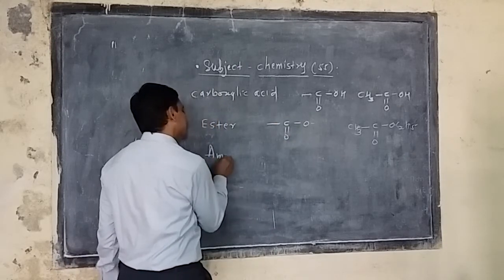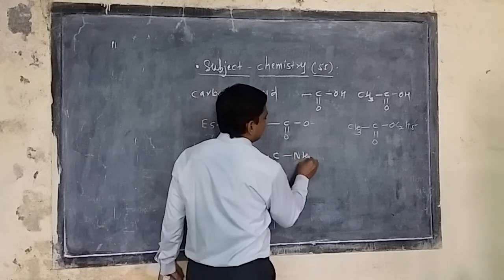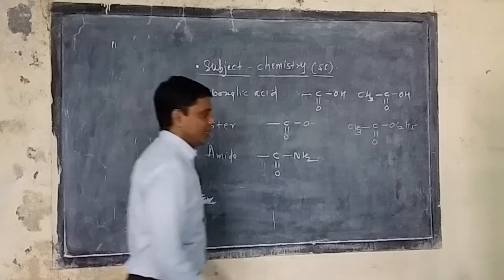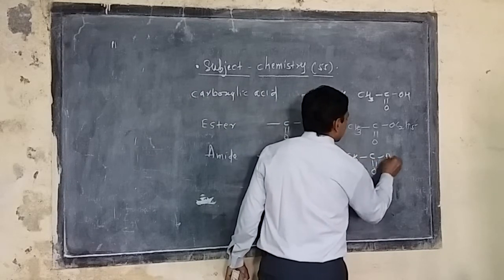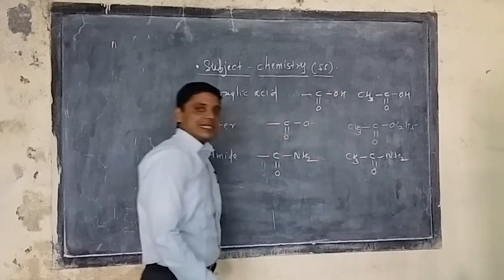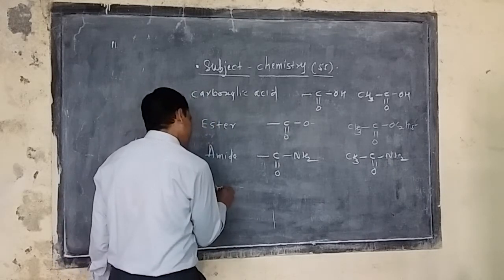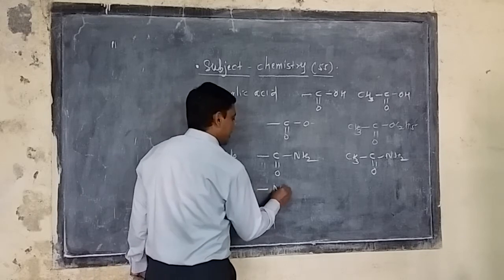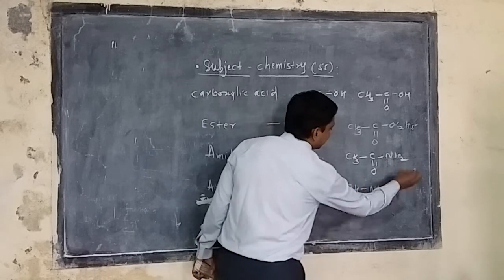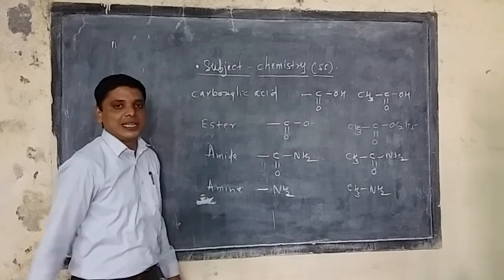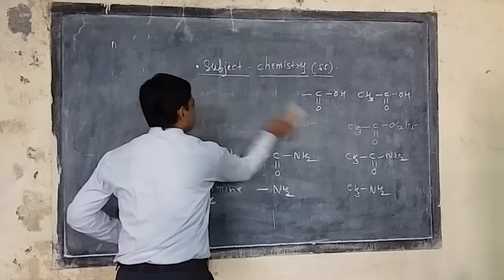Now amide is another one. That is C double bond O and NH2. This is called an amide. A basic example is CH3 C double bond O NH2, which is called acetamide. Then amine, that is dash NH2. This is called an amine. So I can say CH3 NH2 is the methyl type of amine. So methylamine is an example of it.